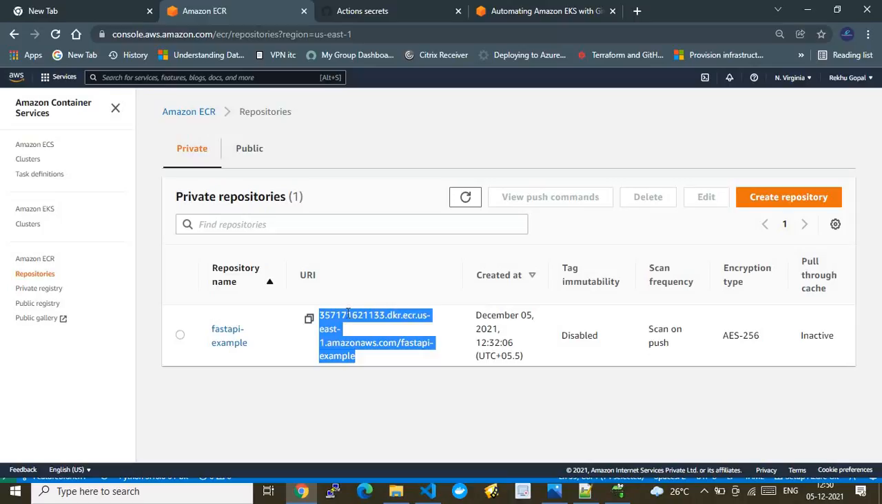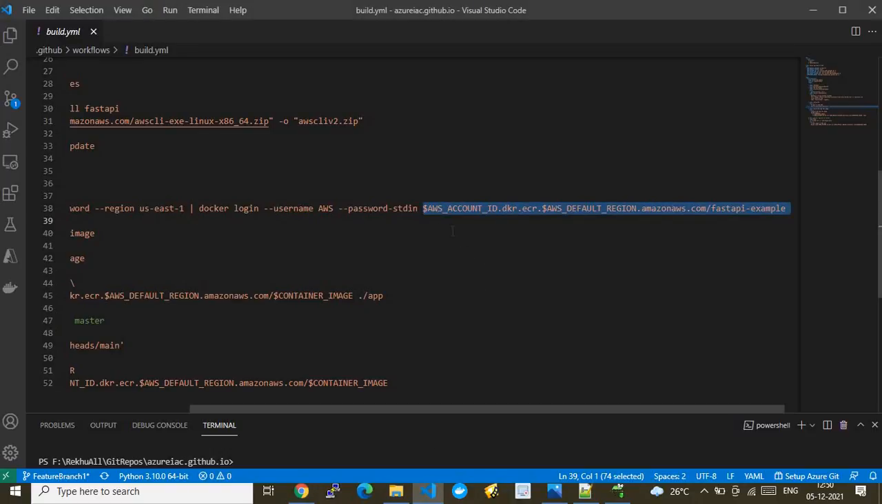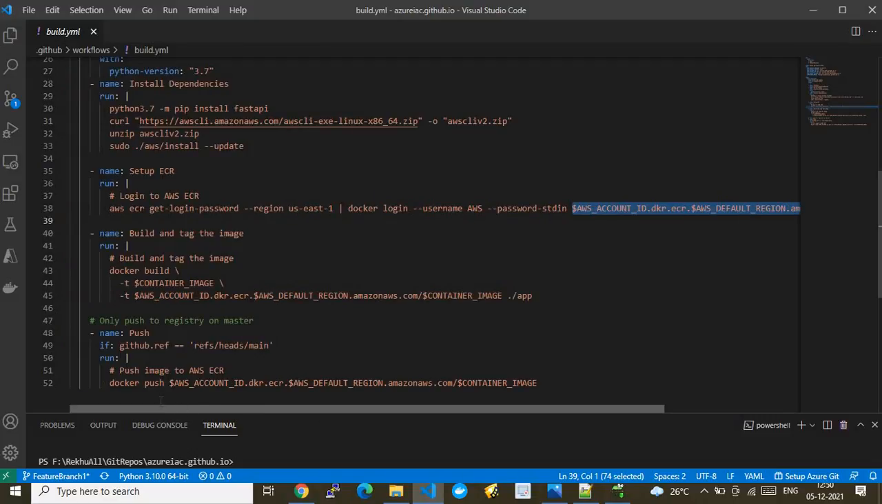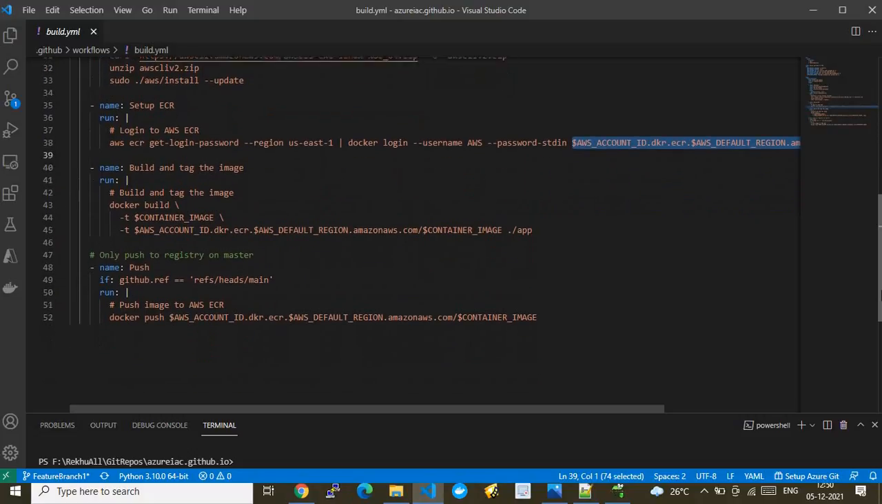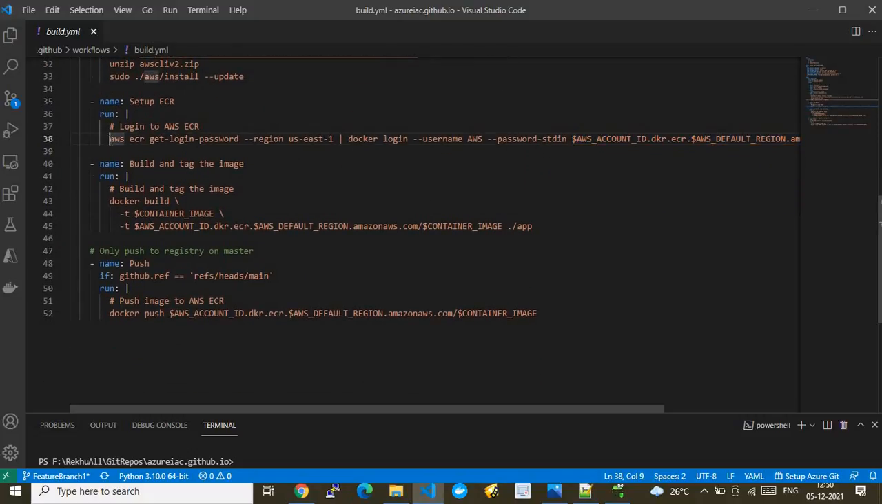At runtime, this is our account name, this is the region, and this is my repository name. So this URI is dynamically built here. Once this command runs, it automatically takes the session of AWS ECR and starts to do the next jobs. Now we are logged into AWS ECR, in the sense Docker has logged into AWS ECR. Now Docker has to build the image.